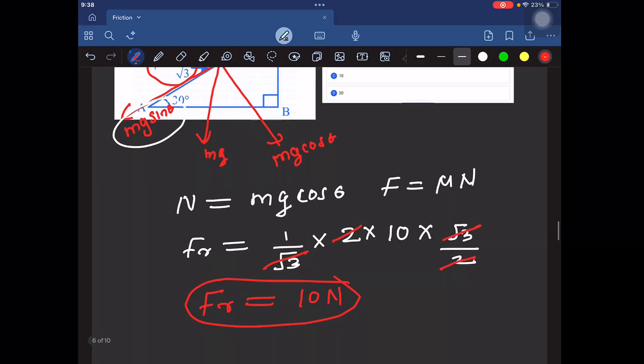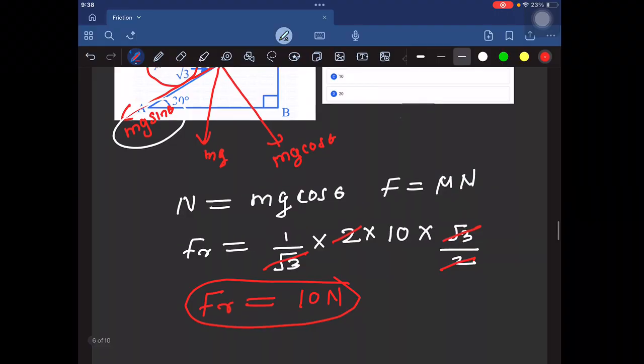So the body is neither moving upward nor downward, which means the net vertical force is zero. So N is equal to mg minus F sin theta. Everything is given here, so we can calculate N.